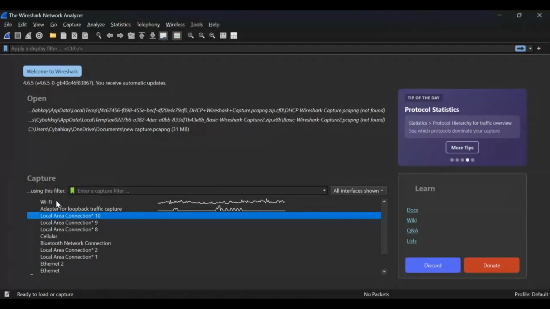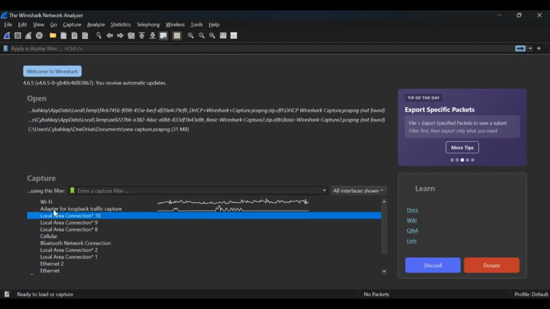These are the interfaces where we can capture packets from. We have the Wi-Fi interface, which I'm connected to. We have the adapter for loopback traffic capture. The loopback interface is responsible for things like setting the time of a system, even though it's not connected to the internet. And this local area network, your own interface might be different.